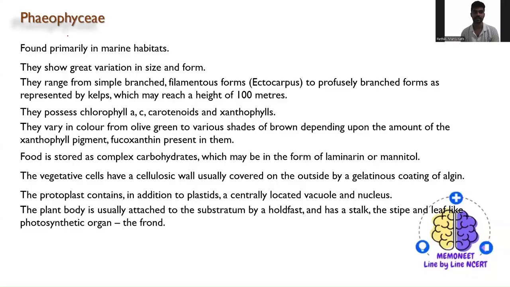The next one is Phaeophyceae. Mostly they are brown algae. Primarily they are found in marine habitats, and they show variations in their size as well as form.